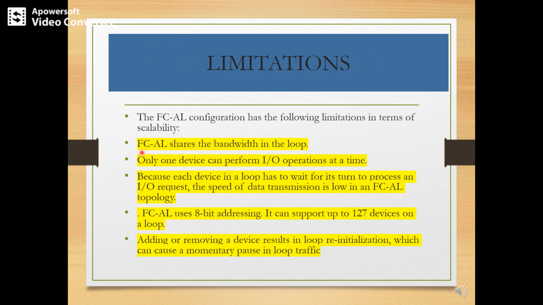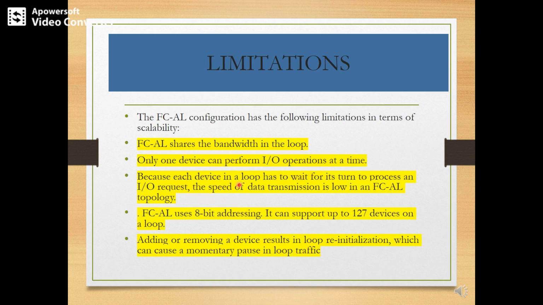The first limitation is that FCAL shares the bandwidth in the loop. The entire bandwidth will be shared within the loop. Only one device can perform the I/O operation at a given time. That means after participating in the arbitration process, any one device can perform the I/O operations in the given instant of time.